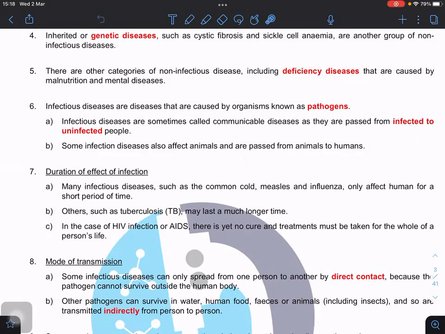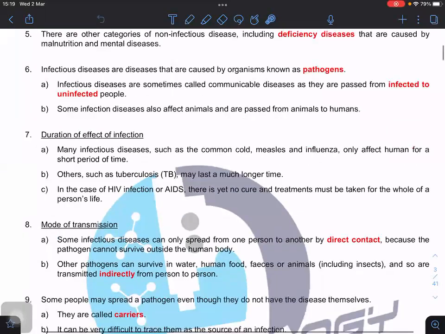Are you clear? When talking about infectious diseases, they must be able to spread from an infected person to an uninfected one. You cannot say just spread. Spread from who to who? It's from an infected person to an uninfected individual. Some infectious diseases also affect animals and can pass from animal to human. A few we know are bird flu and swine flu, H1N1, H5N1, and currently COVID. Those initially might come from animals but spread to humans.